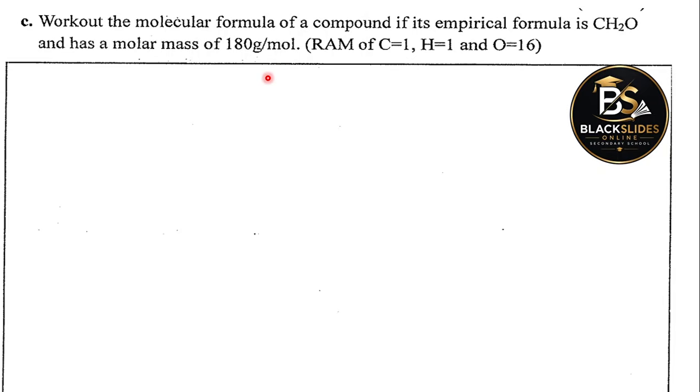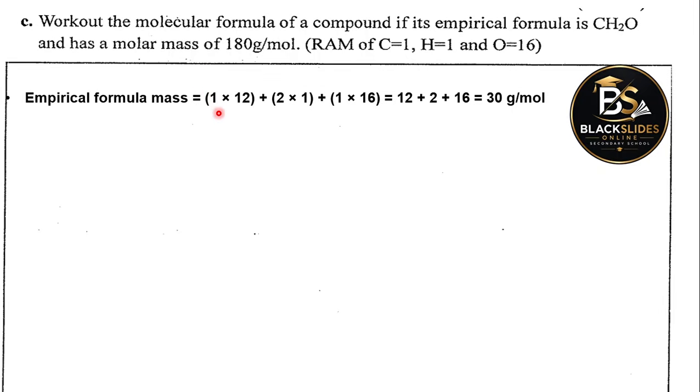So to proceed, we shall need to calculate the mass of the empirical formula. The mass of the empirical formula will come from the data that is given here. There's 1 carbon atom there. Each carbon atom has a mass of 12. Make sure you correct this one. This must be 12, not 1.